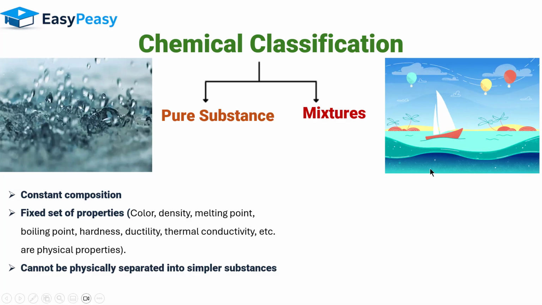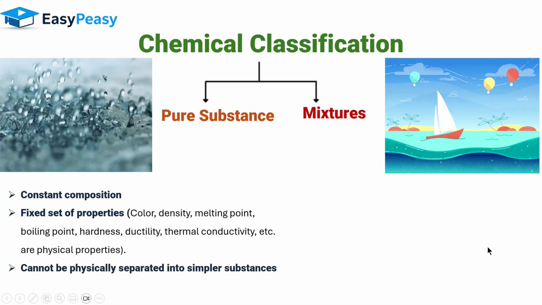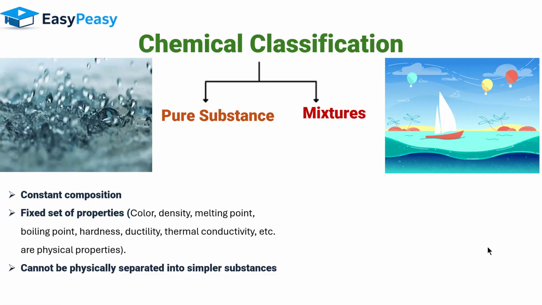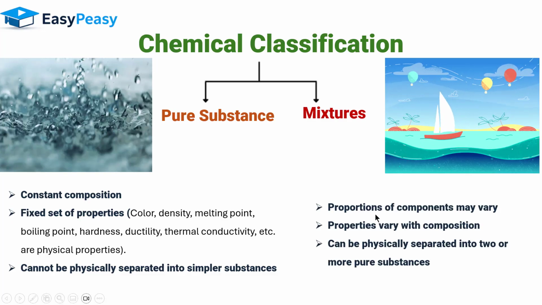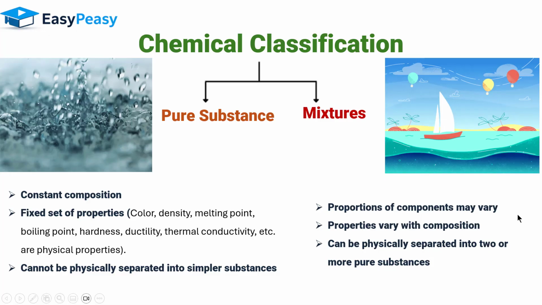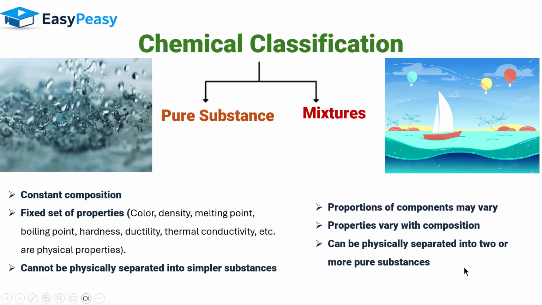On the other hand, if we look at seawater, it is not just water. There are salts inside, there are other metals inside, so it's a mixture. In mixtures, the proportion of components may vary. The properties vary with the composition, and it can be physically separated into two or more pure substances.